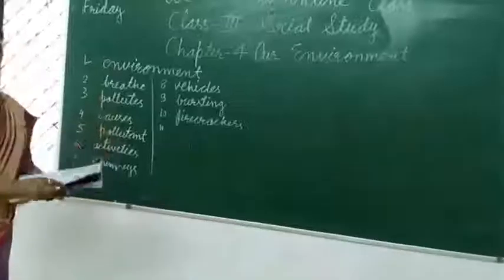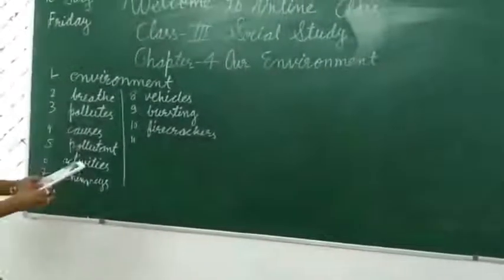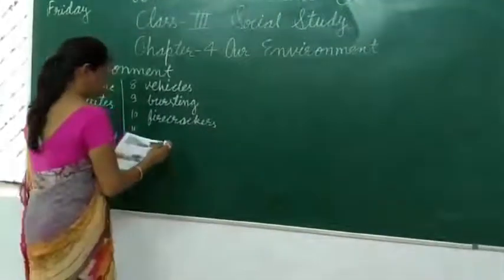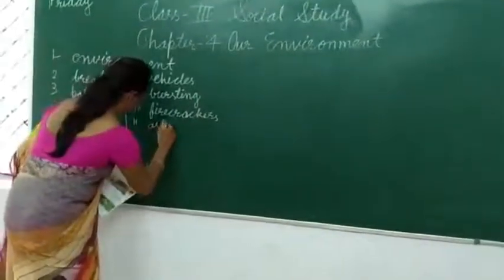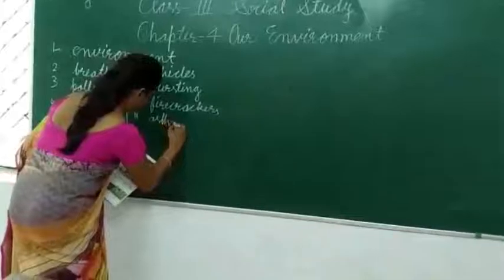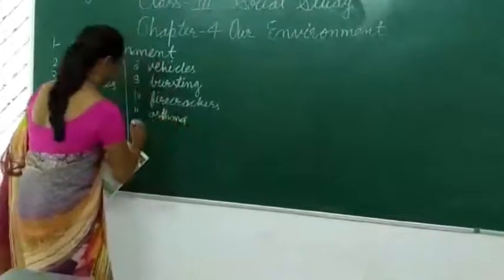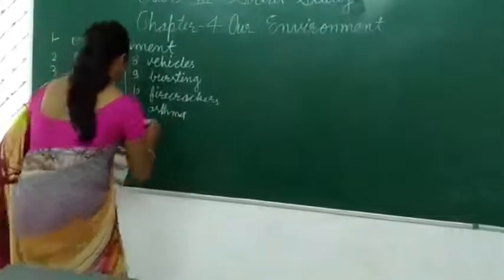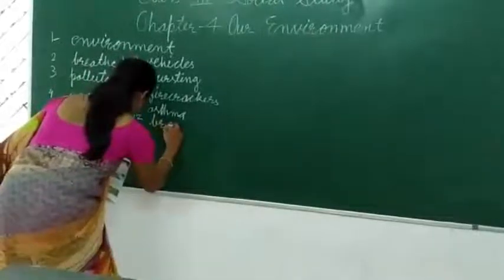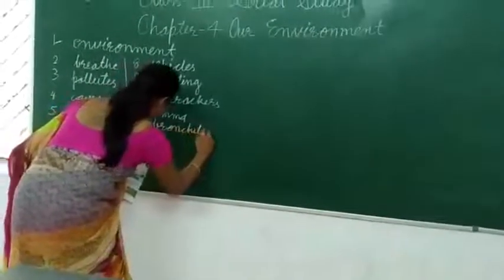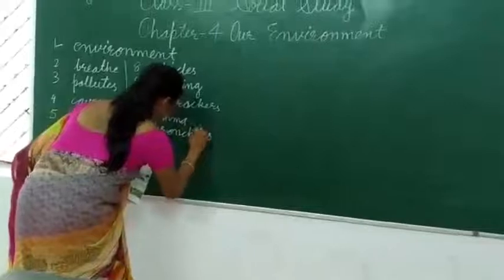Yes, children, keep on underlining. Okay. Now, next page. Spelling number 11 is asthma. ASTHMA, asthma. Number 12, bronchitis. BRONCHITIS.